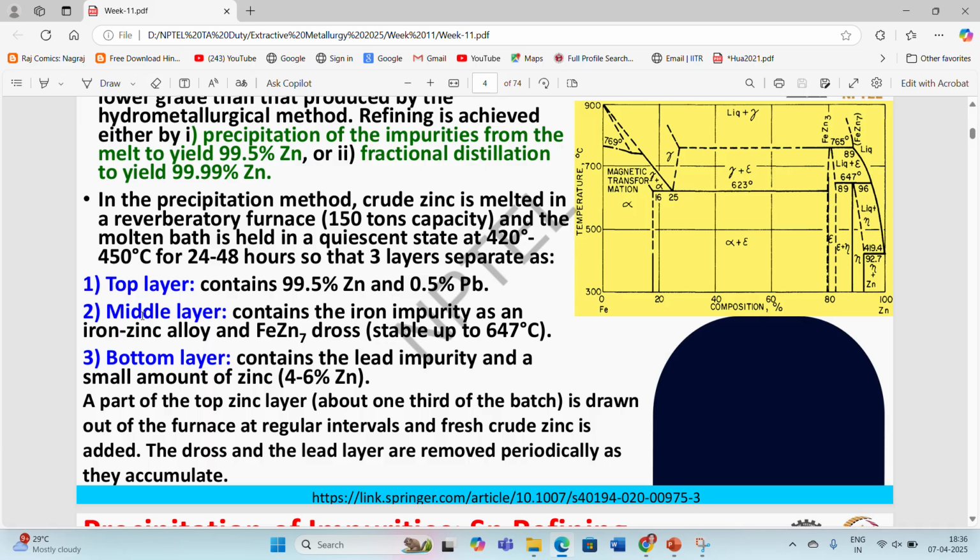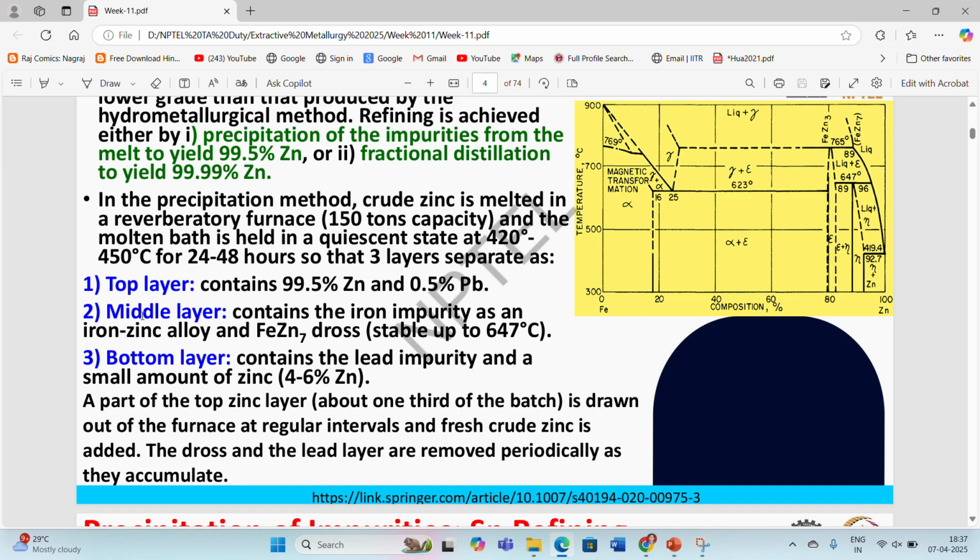So when we hold it for around 24 to 48 hours, what will happen? The metals present inside this zinc bath will separate according to their density. Okay, so what will happen? The material which has lower density will come on the top, and the material which has higher density will go down in the bath.